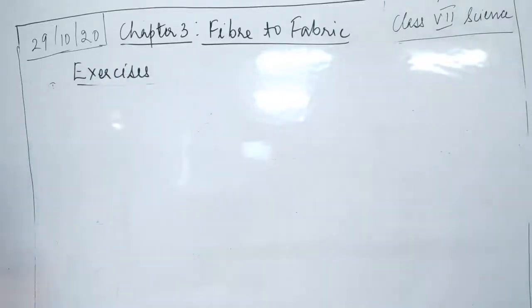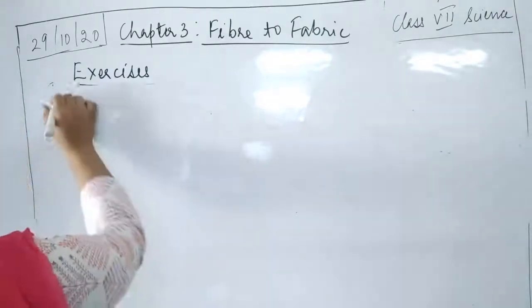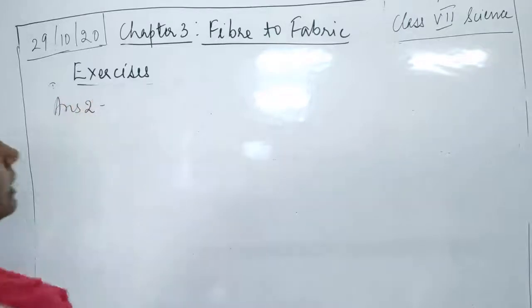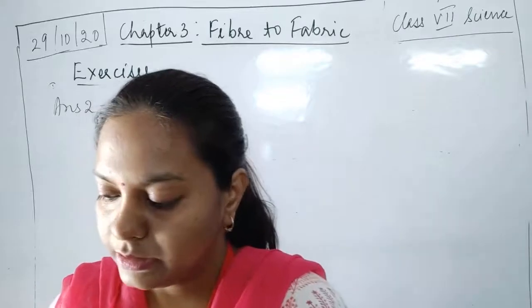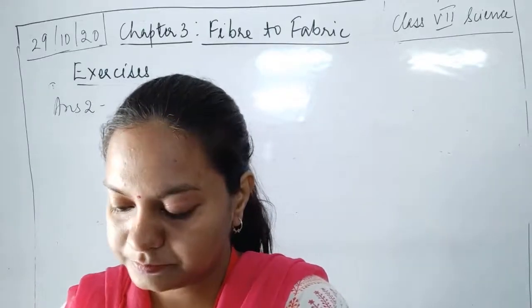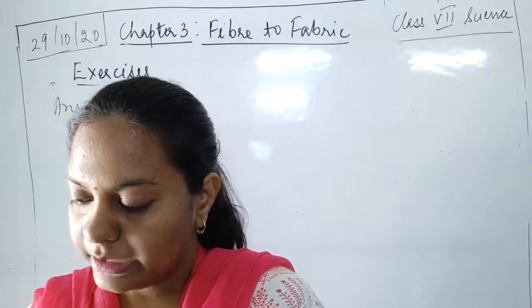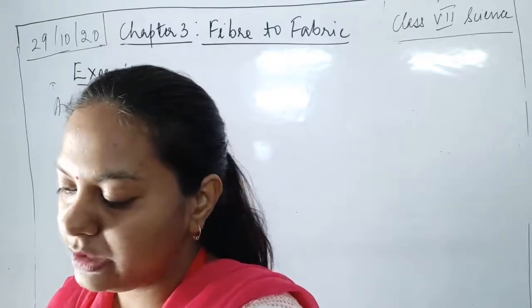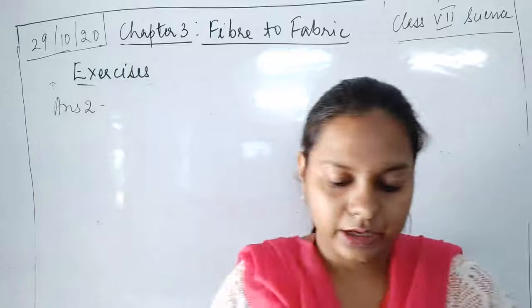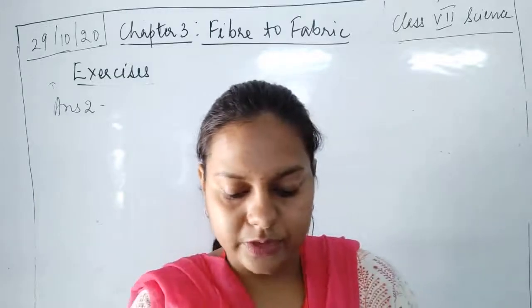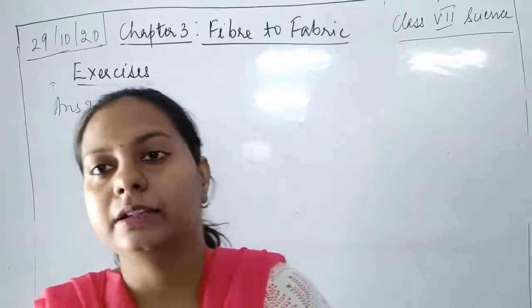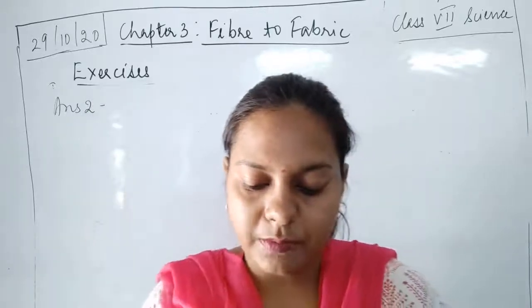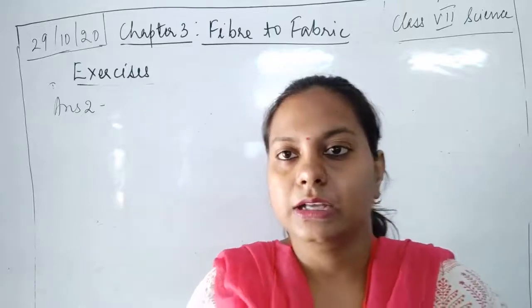The next question is question number 2. The question is, the silkworm is, choose the correct option: A, a caterpillar; B, a larva; both A and B; or neither A nor B. So the silkworm is a caterpillar or a larva.